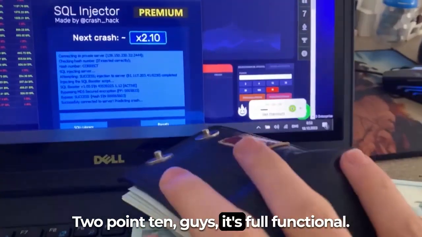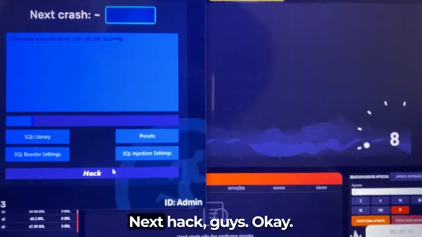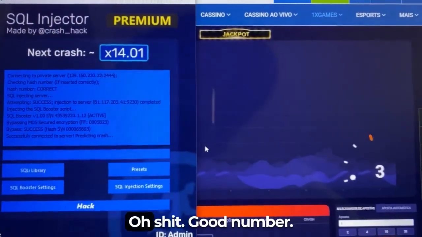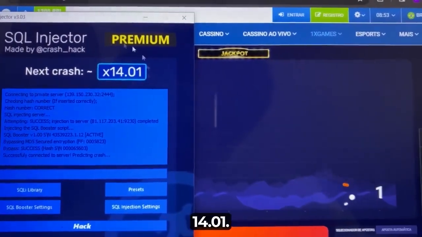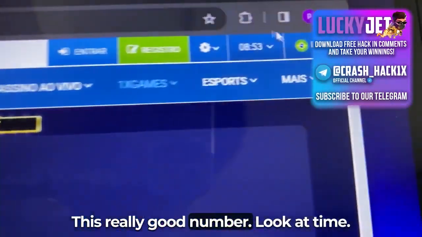2.10, guys. This full functional, this real SQL injector hack. Next hack, guys. Okay. So, oh, good number. 14.01, guys. Look at this really good number. Look at the time, guys. Look at the date, guys.